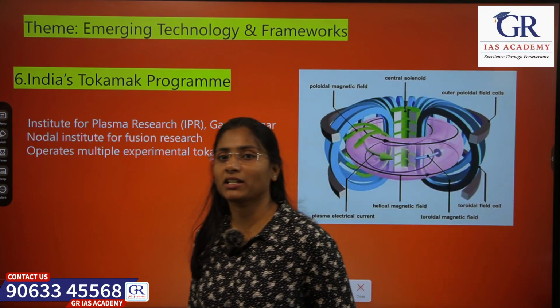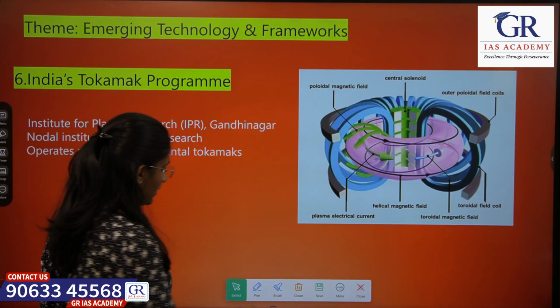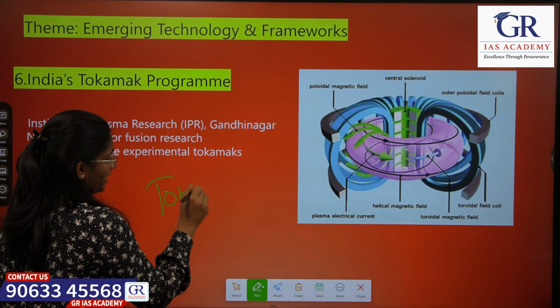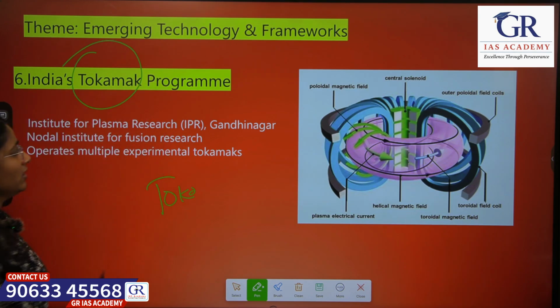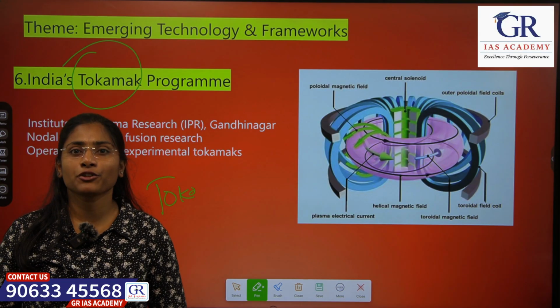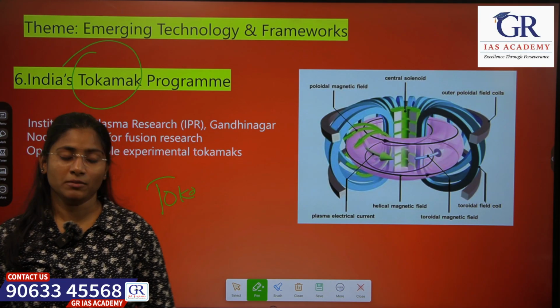Okay, next topic is India's tokamak program. So what is tokamak? Tokamak is a machine which uses nuclear fusion reaction for energy production.